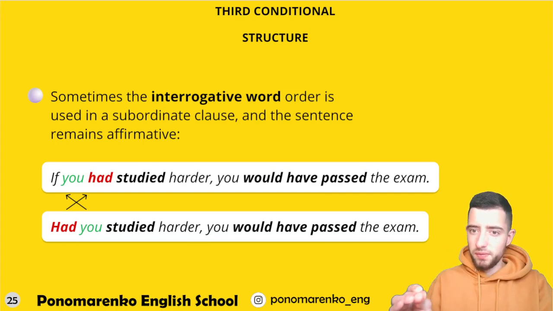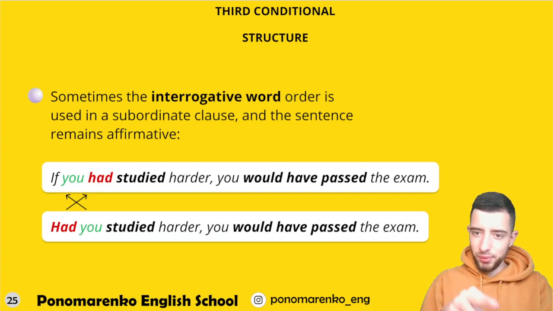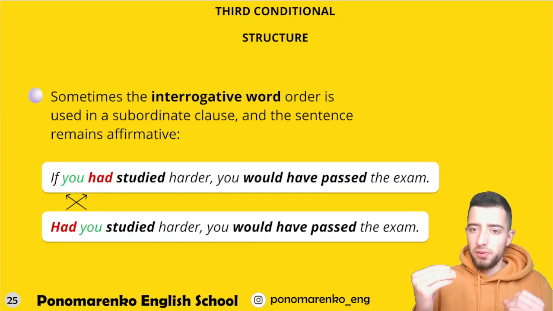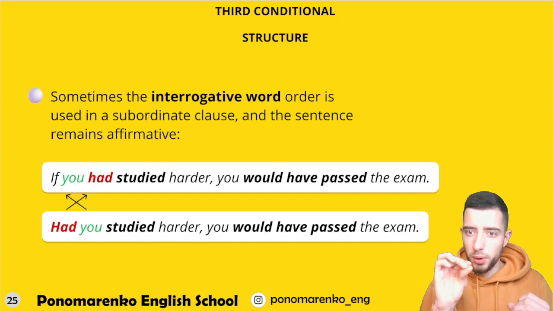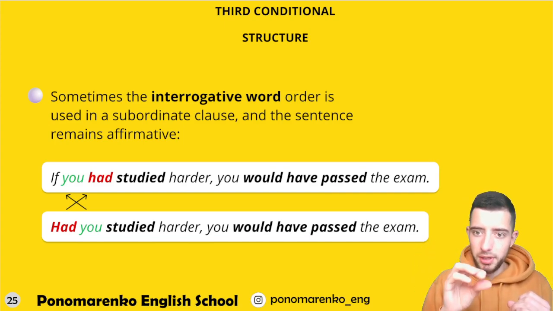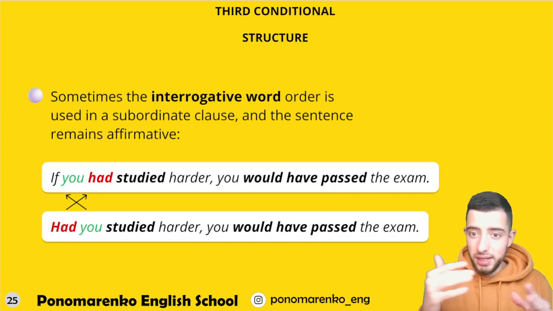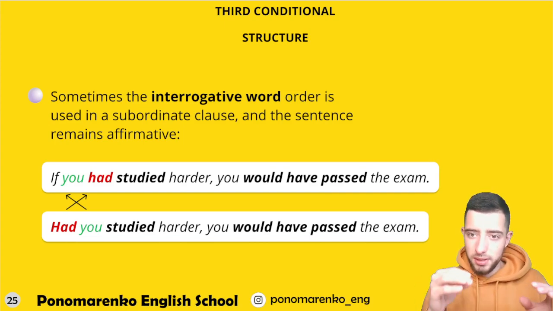Inversion. What is inversion? I think I told you about it, but anyway, it is interrogative word order. If you put a verb first, and after this a noun, what do you have as a result? The order for a question. But sometimes the same order is used for affirmative sentences, just sentences. And when it happens, it's called inversion.